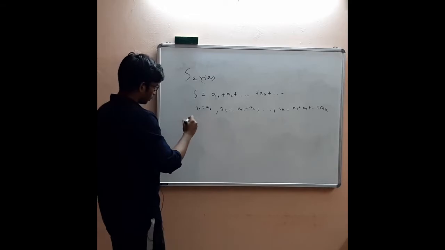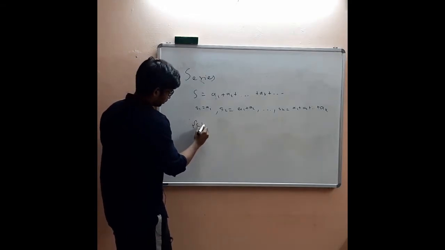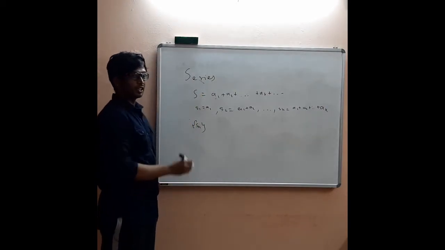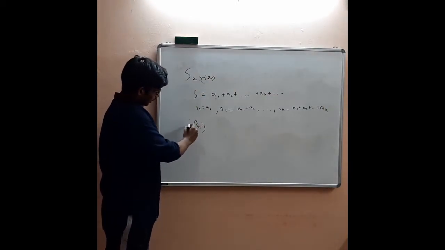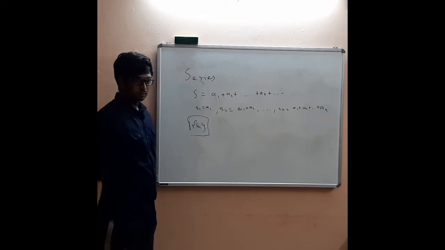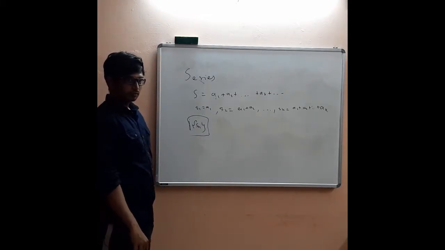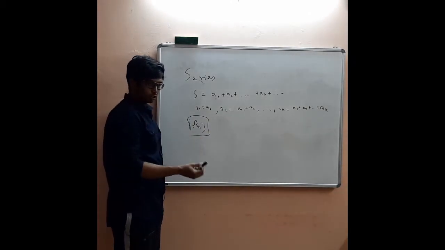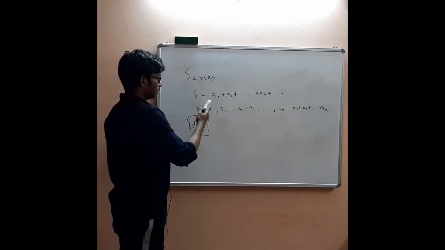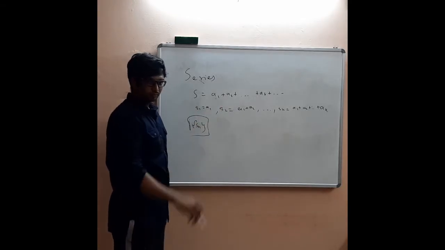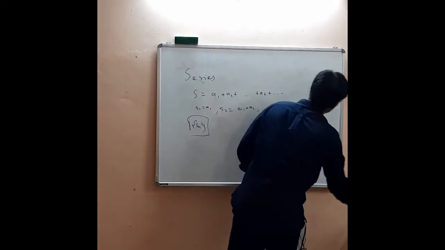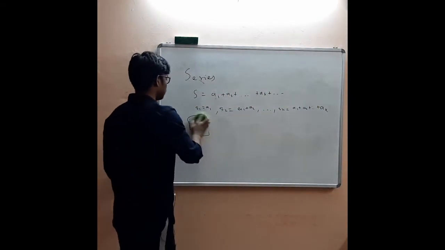Okay, and now we have a sequence S_n. We say that a series converges if the corresponding sequence converges. We have this corresponding sequence, right? If this corresponding sequence converges to a particular real number, we say that the series exists. So that's what it means. Okay, so these are the definitions that we have discussed so far.